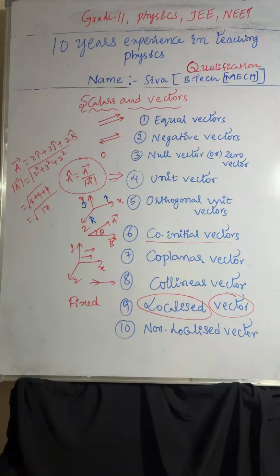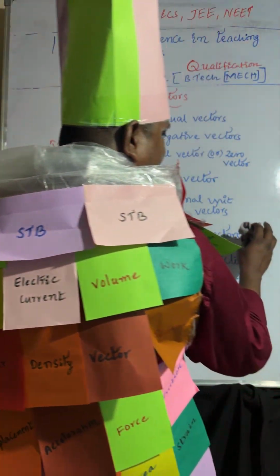And localized vector. Localized vector is nothing but the vector whose initial point is fixed. That is called localized vector. Coming to non-localized vector, the vector whose initial point is not fixed. So these are the localized vector and non-localized vector. I hope it is very clear. Understood? So these are the types of vectors.